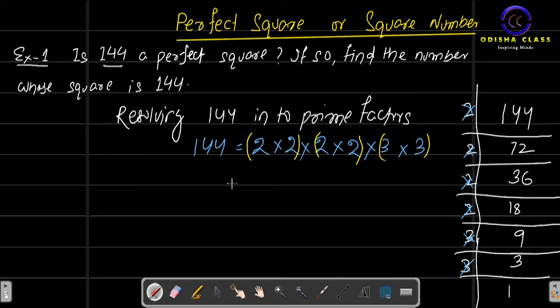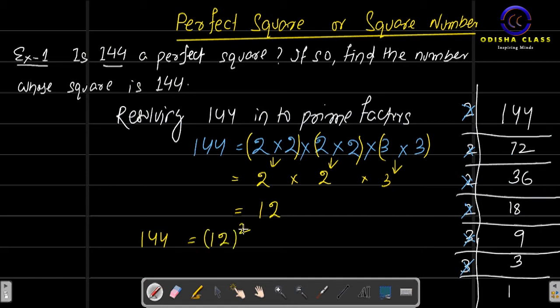Now what will we do? Take one number from this pair. It is 2 into. Take one number from this pair. 2 into. Take one number from this pair. 3. Then it becomes 12. What do we get? 144 is equal to 12 square.